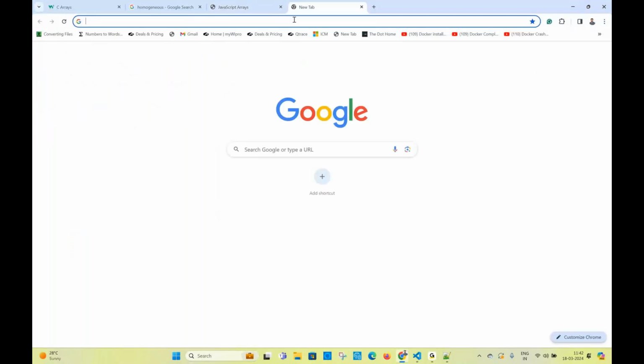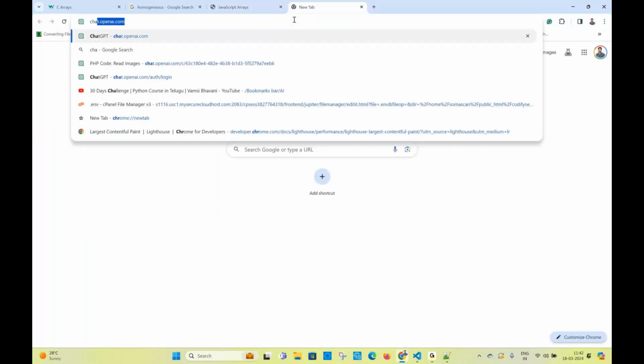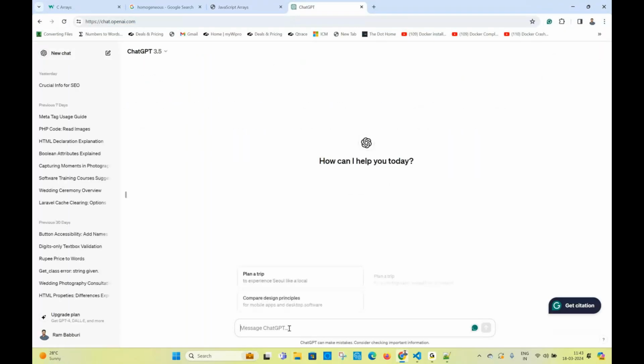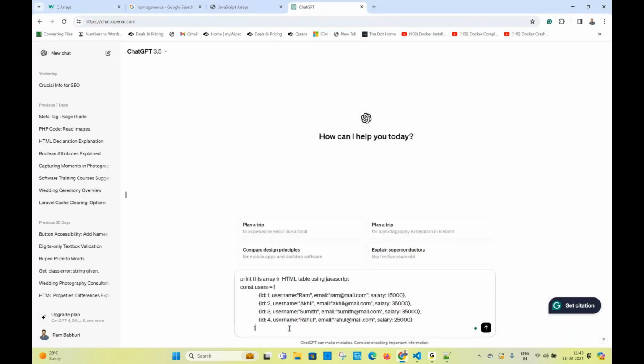Click on ChatGPT. Print this array in an HTML table using JavaScript. Okay, hit enter.